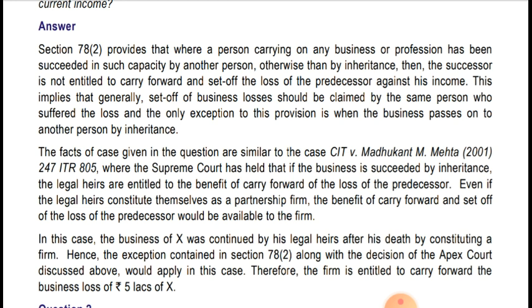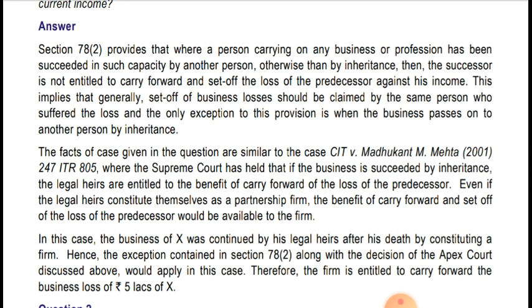Even if the legal heirs constitute themselves as a partnership firm, the benefit of carry forward and set off of losses of the predecessor would be available to the firm. Even if the proprietorship business is converted into a partnership firm, the legal heirs can set off that loss.